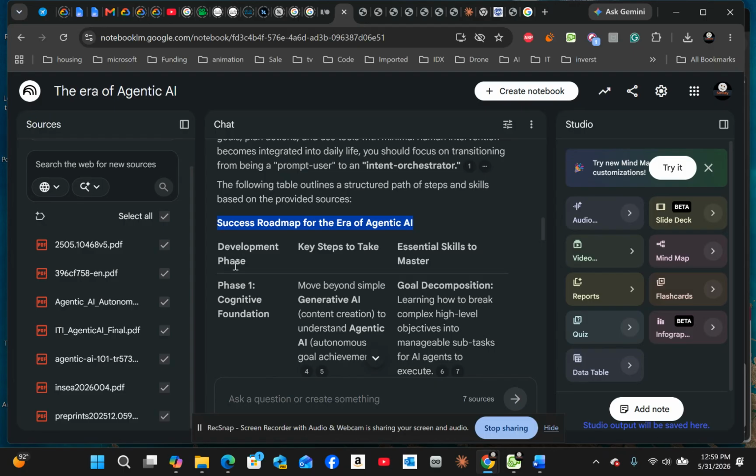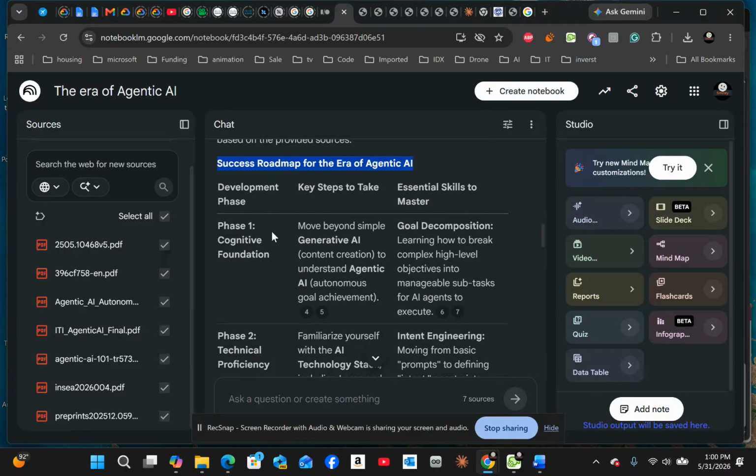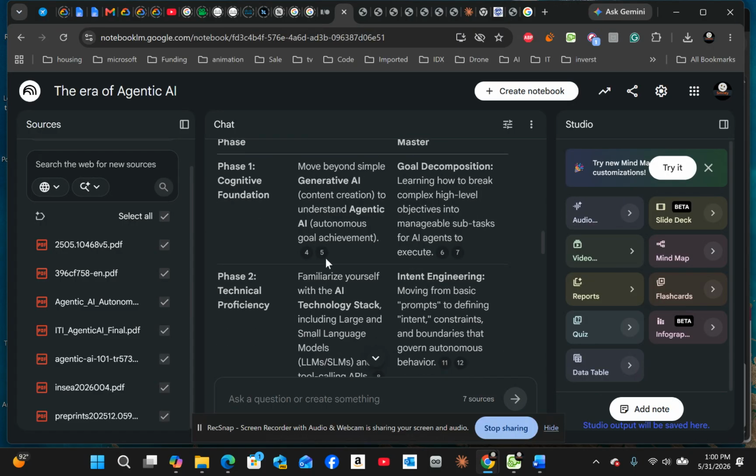So development phase, key steps to take, essential skills to master. Phase one, cognitive foundation. So practically me learning stuff. Move beyond simple generative AI, which, from the term, you already know is content creation, to understanding agentic AI, which is autonomous goal achievement.